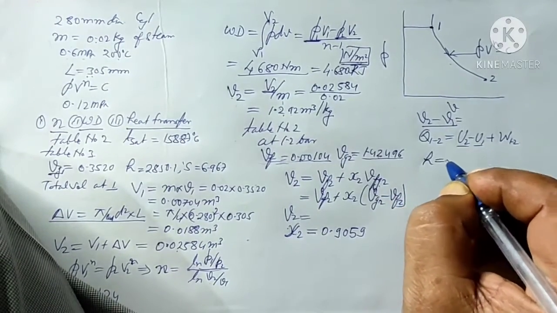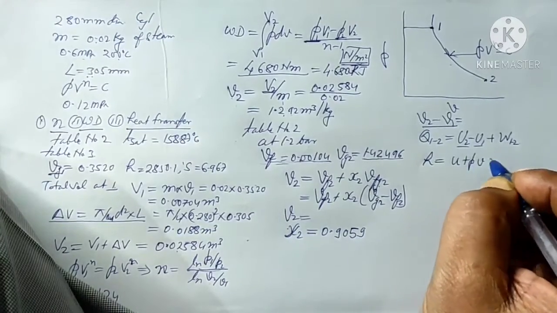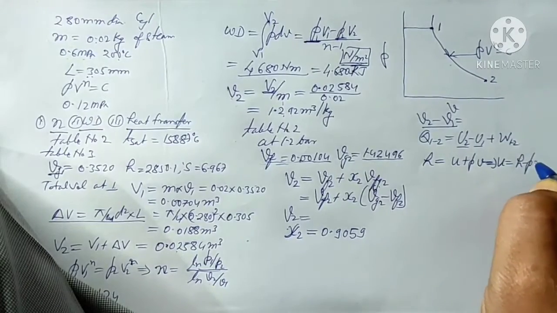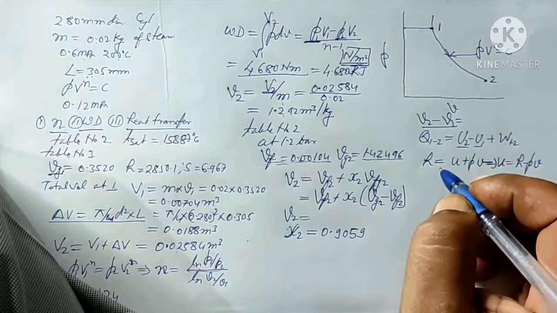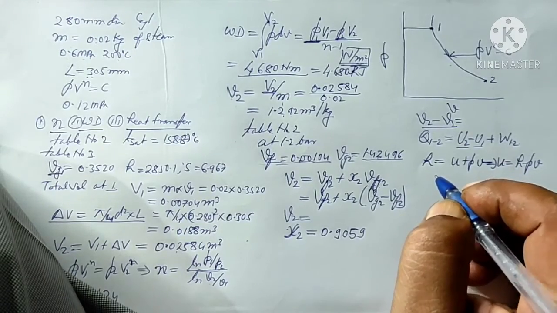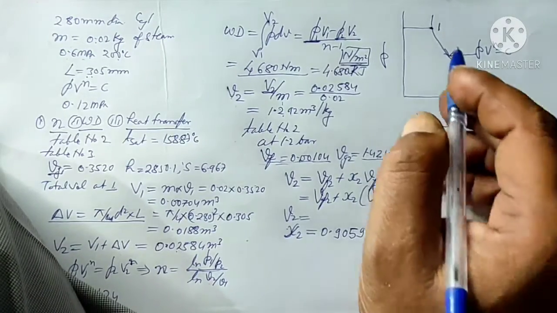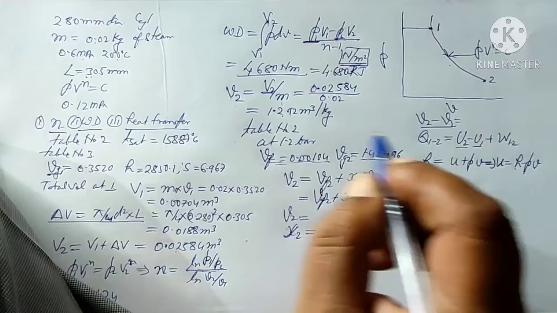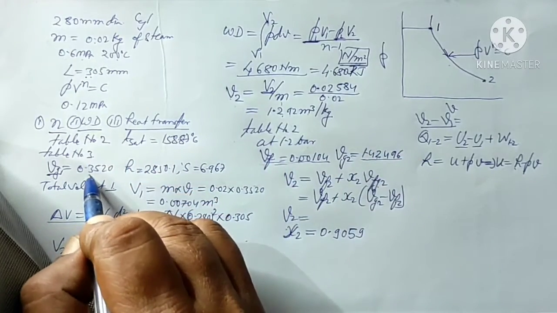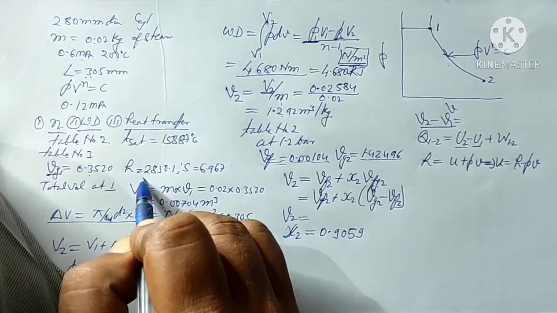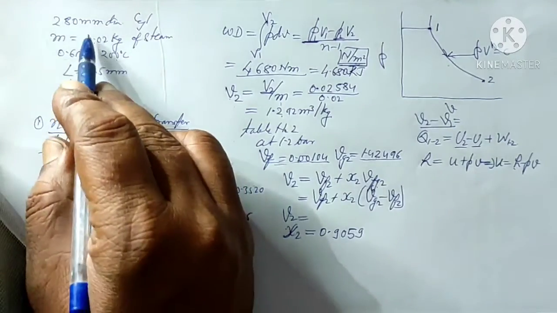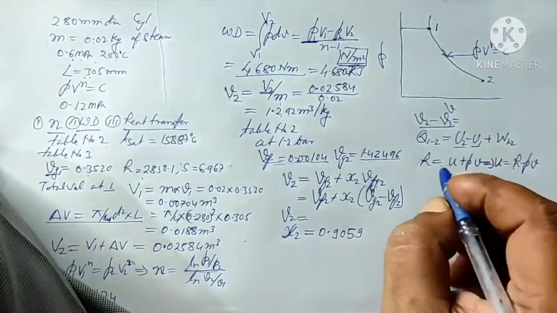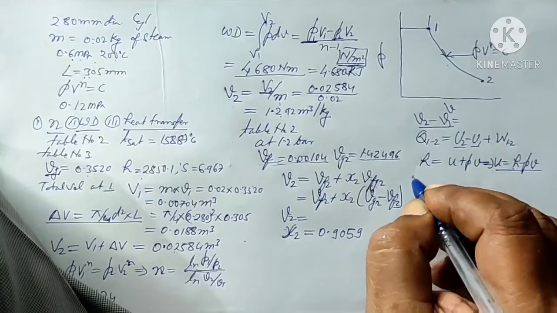We know that H is equal to U plus PV, so U will be equal to H minus PV. So first we will find out U1. U1 is the superheated steam, so here we have directly the volume, the pressure and the enthalpy. This one is the volume, this is the enthalpy, and the pressure we also know as 0.6 megapascal. So we will substitute the values and we will get the value of U1.